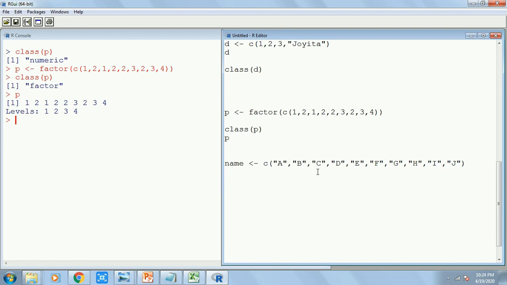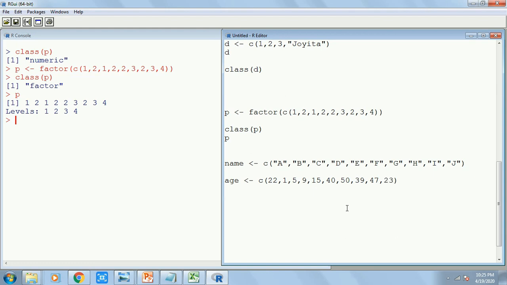Then on a random basis I will write age, some randomly chosen numbers. How many did I write? 3, 3, 6, 3, 6, 9 and 23.